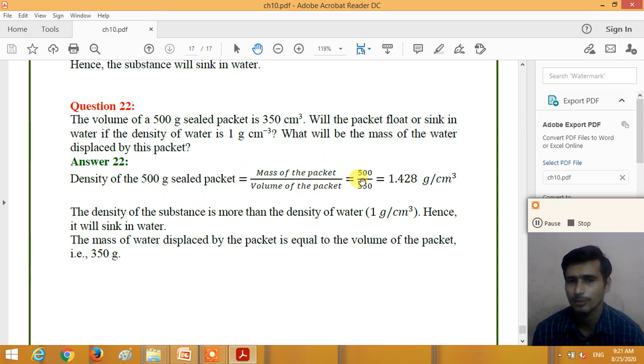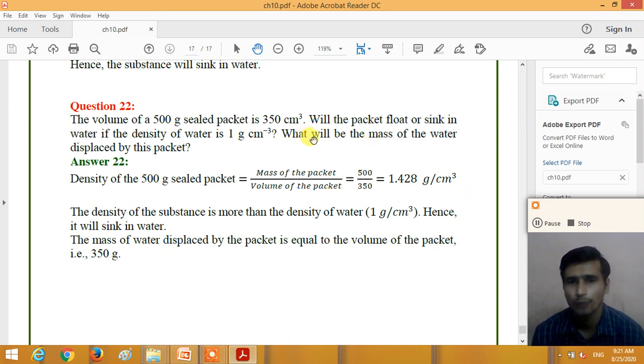Here the mass of the packet is 500 and the volume is 350, so we get the density 1.428 gram per centimeter cube. Will the packet float or sink in the water if the density of the water is 1 gram per centimeter cube? Here the density of the packet is more than the density of the water. So we can say that the packet will sink in the water.